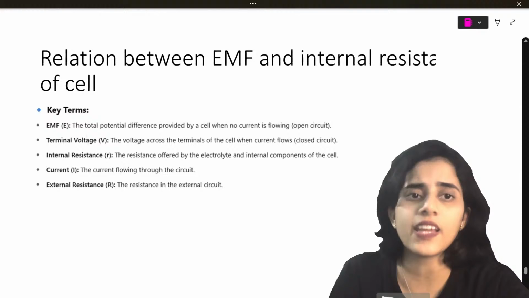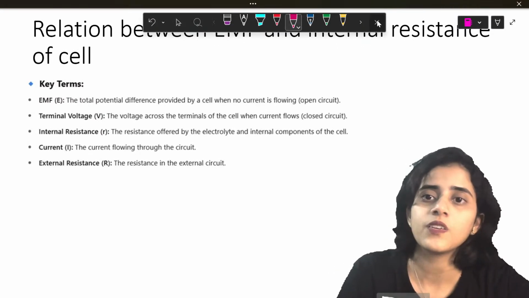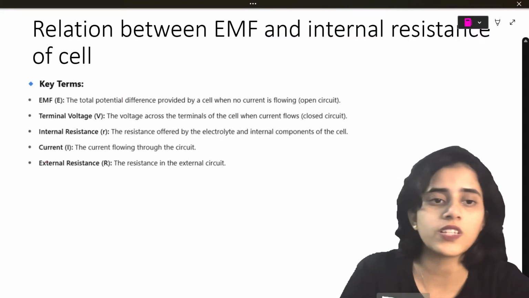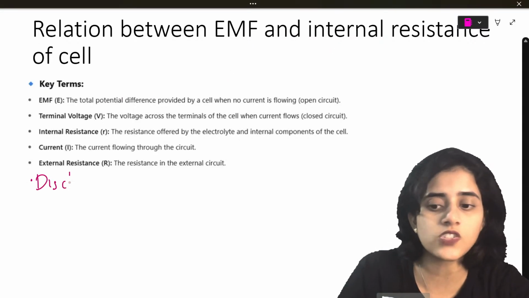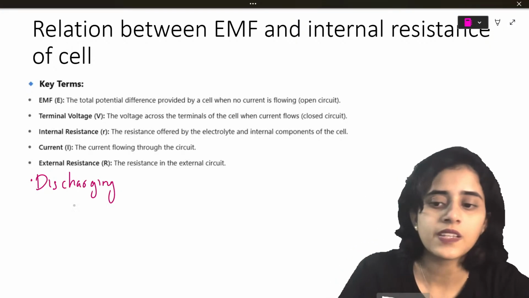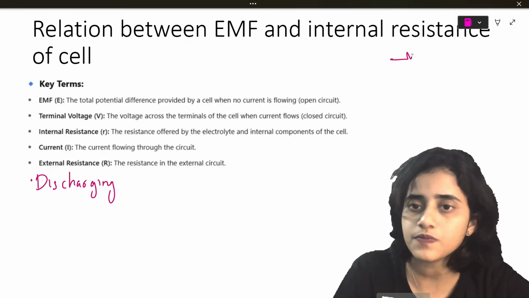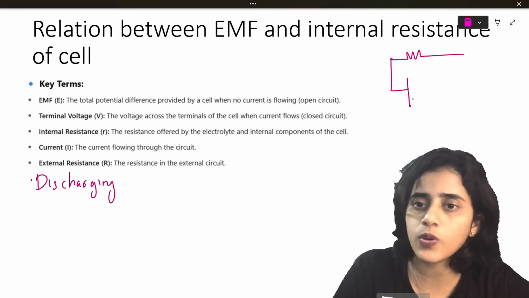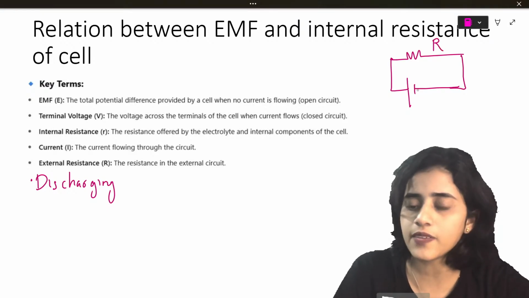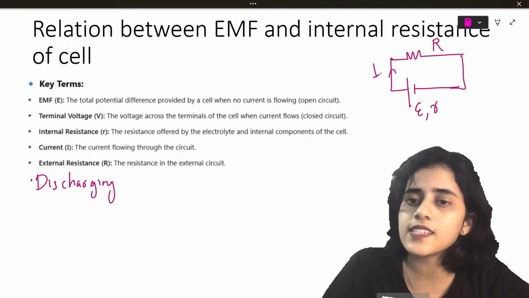So to derive the relationship between EMF and internal resistance, let's first have a circuit. Now we are going to consider a case where discharging happens. So when discharging happens, let's say my circuit is, I put the circuit here. You have a resistor, you have a cell. Okay, that's enough. Basic circuit. So the resistor has a value of R. EMF of the cell is E. Internal resistance of the cell is small r. It's a series circuit, so it will have a current of I passing through it.